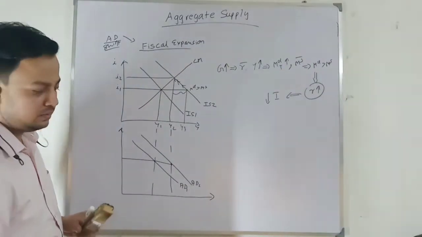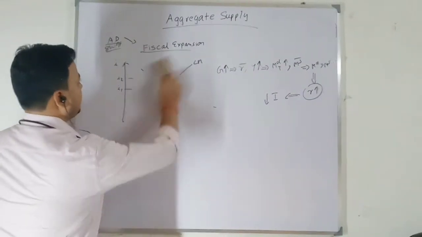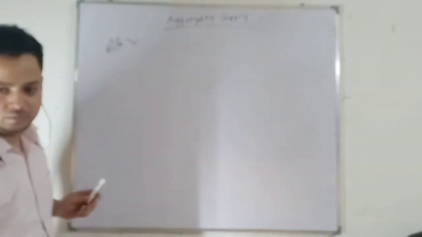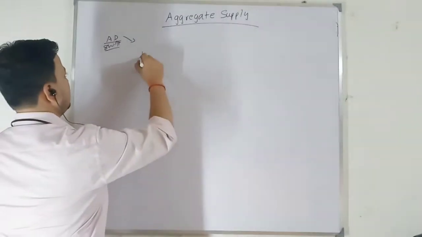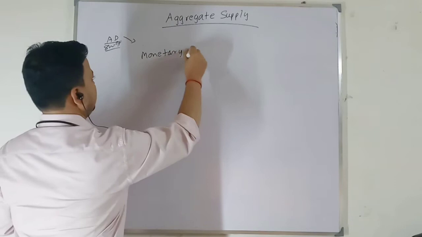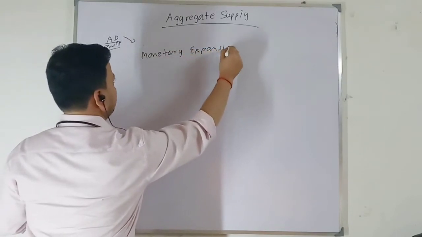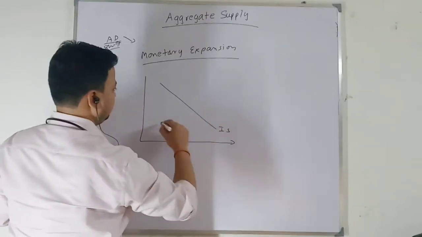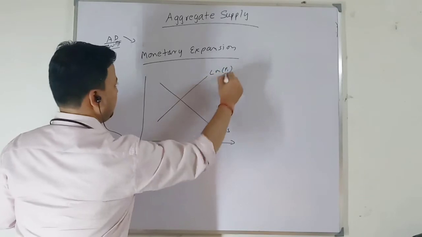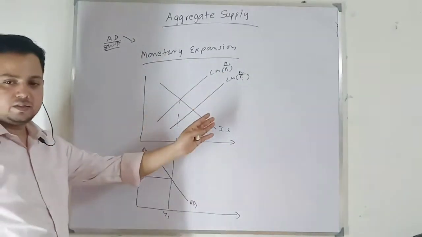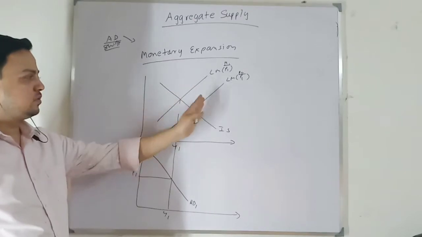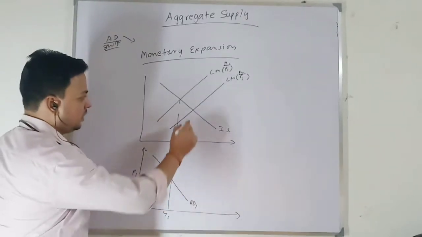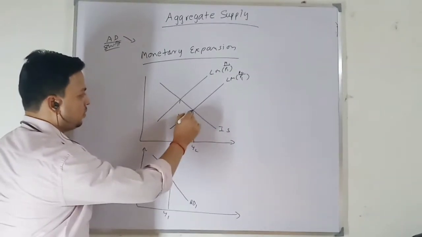Next, we talk about a shift in the LM curve, monetary expansion. So when your LM curve shifts, given the IS curve, this is LM based on price level P1. The same, it is only the money supply that increases. So what will happen? My real money supply increases. So the LM curve shifts rightward. When the LM curve shifts rightward, my equilibrium output will increase. Why? Because the rate of interest declines.